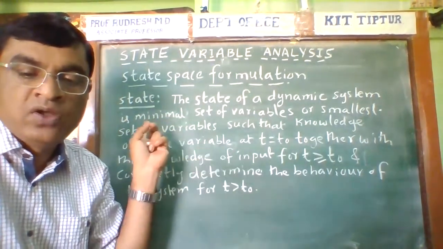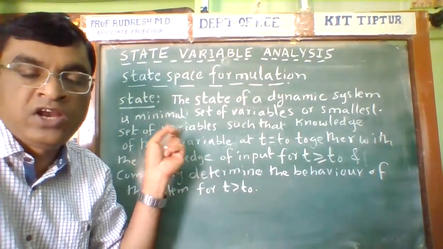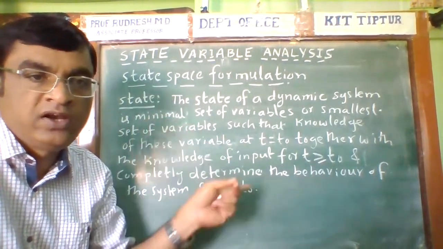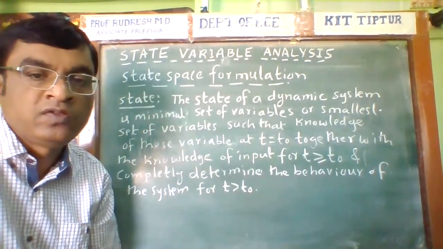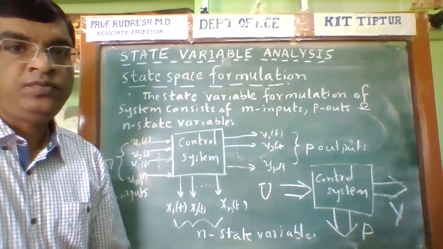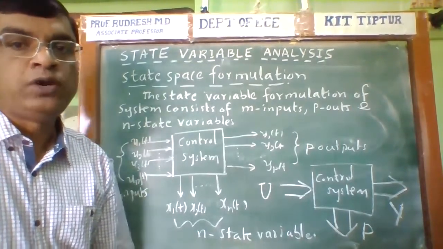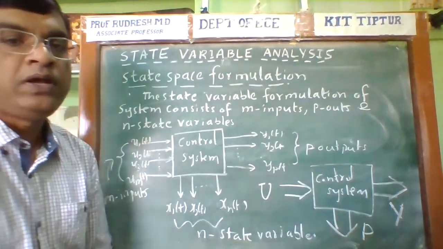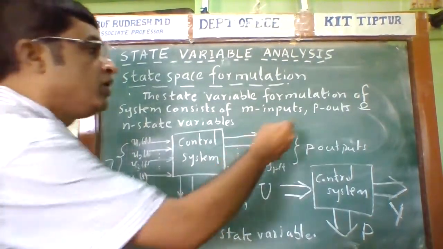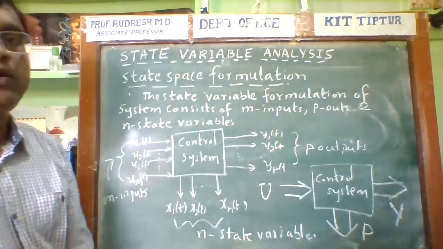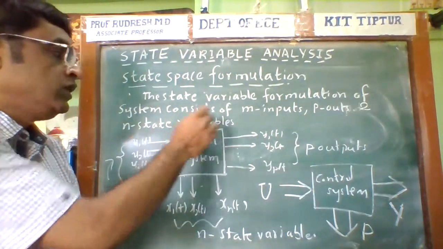Now we shall see the state space formulation diagram of the state variable approach. The state space formulation of the system consists of m number of inputs, p number of outputs, and n state variables.